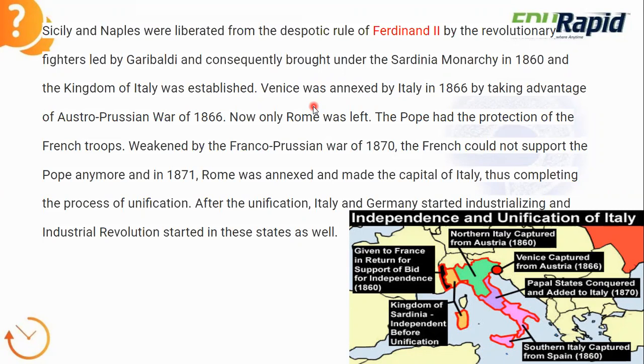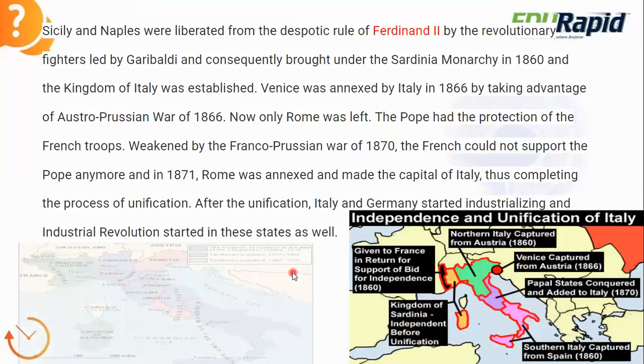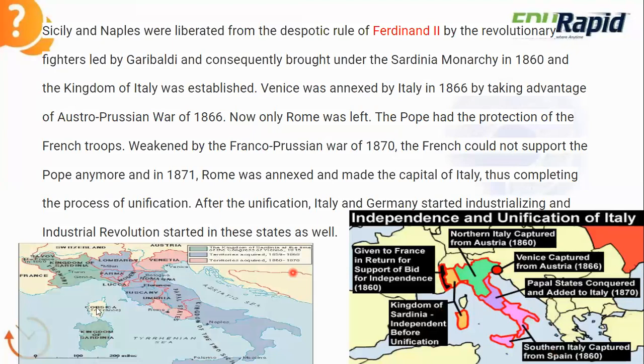I hope this is clear to you. This map is for your understanding purpose. Different events are given, what all happened in the different years. So this is the complete Italy after the unification. I hope this is clear to you.